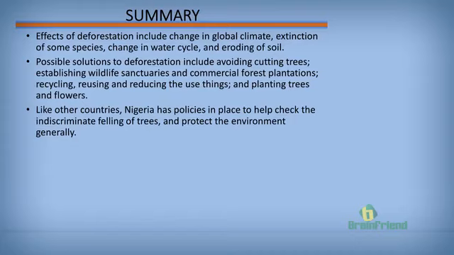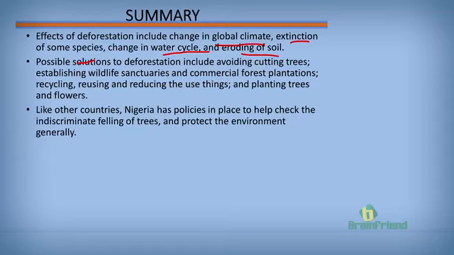We learned some effects of deforestation, and one of it is global climate change, extinction of some species, change in the water cycle, and eroding of soil. We further learned some possible solutions of deforestation. We said establish wildlife sanctuaries. Those sanctuaries are protected such that people do not carelessly cut down trees anymore.